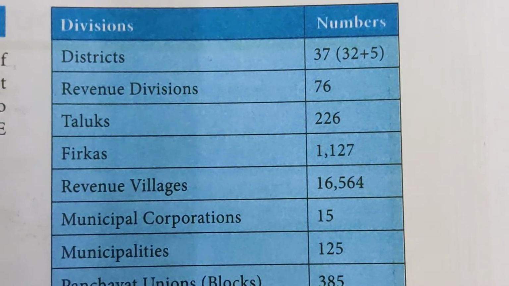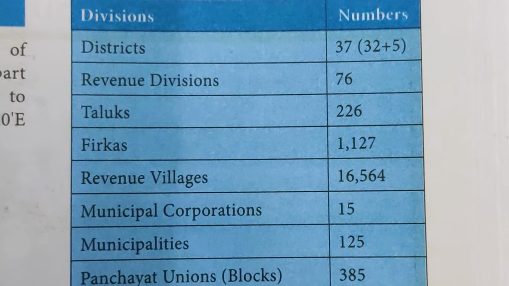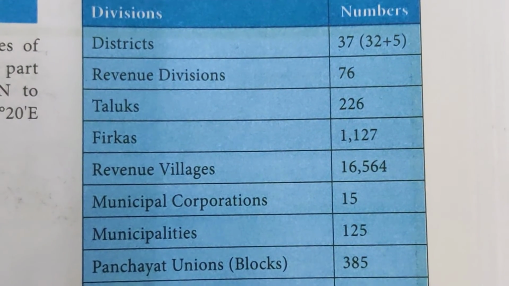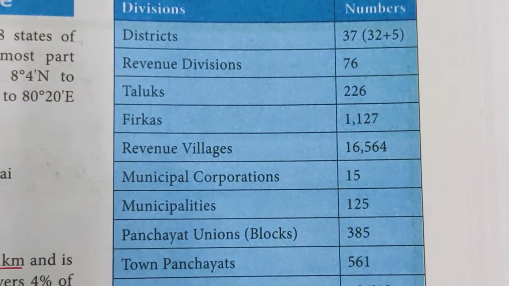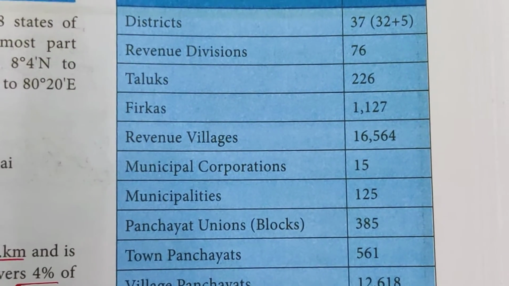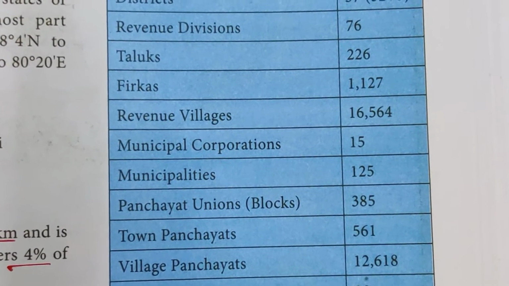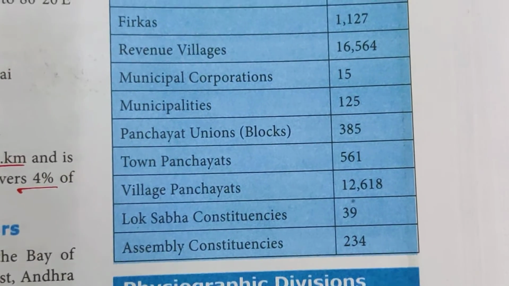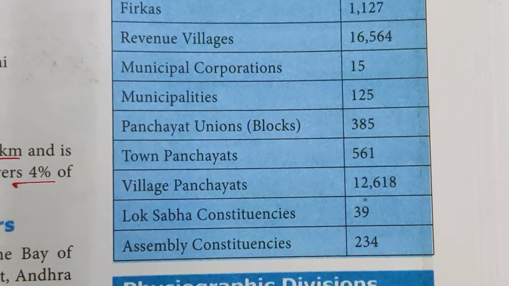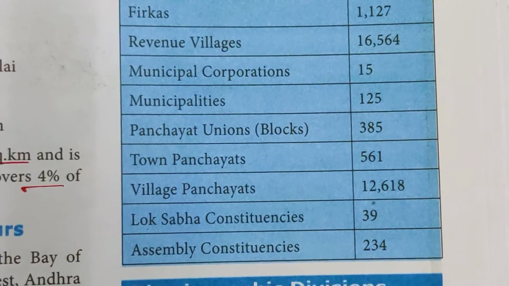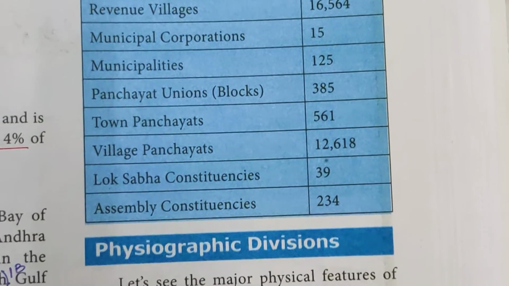In the previous academic year it was 32, now they have added 5. Revenue divisions 76, taluks 226, firkas 1127, revenue villages 16,564, municipal corporations 15, municipalities 125, panchayat unions, that is block wise, 385, town panchayats 561, village panchayats 12,618, Lok Sabha constituencies 39, assembly constituencies 234. So these are the administrative divisions of the state which we have learned.